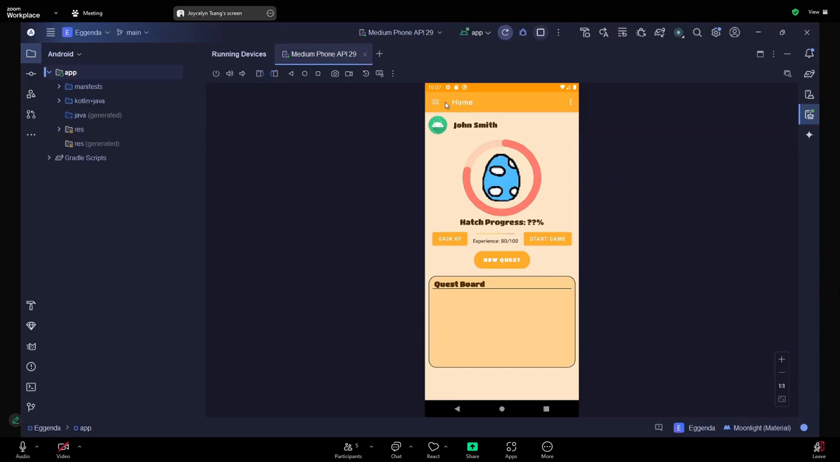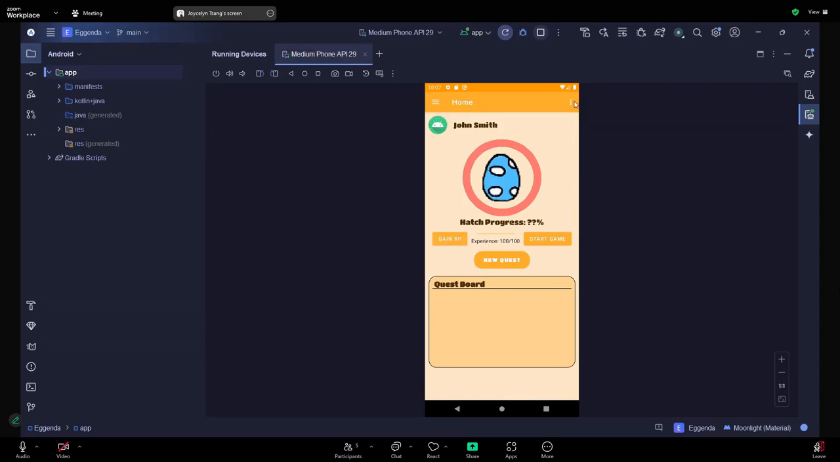Thank you. Okay, so here's the app demo of the Eggenda. So when we are going into this app, we can see the whole app in the main page here. So we can gain XP here, and yes.